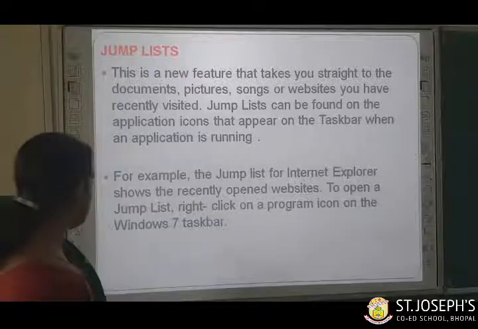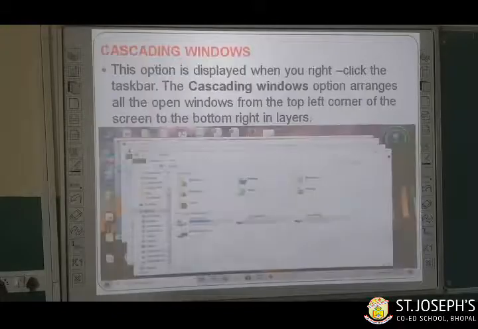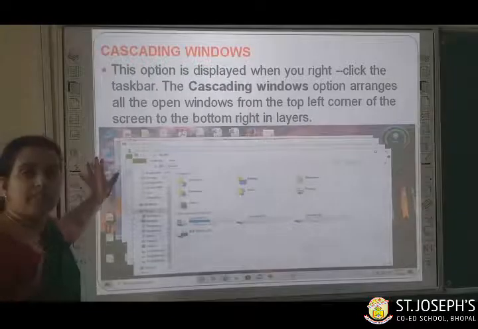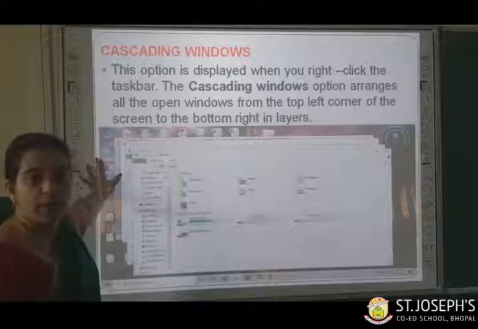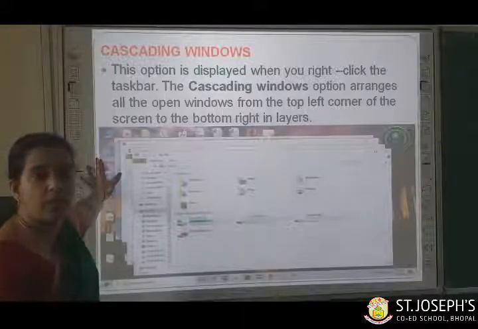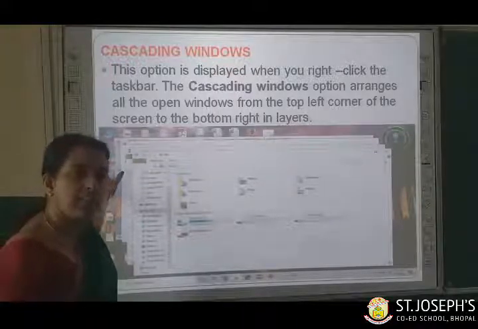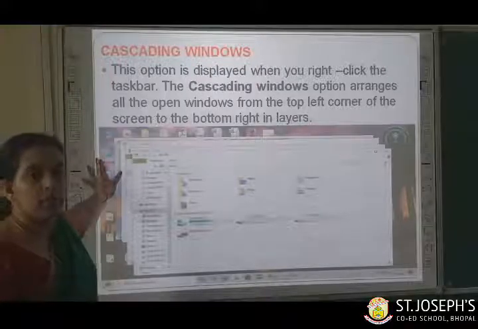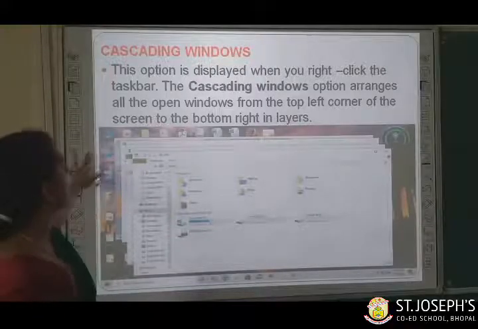So these are the main features of Windows 7. We are learning features of Windows 7. Windows 7, what is Windows 7? Windows 7 is an operating system and the most popular operating system used by many people.